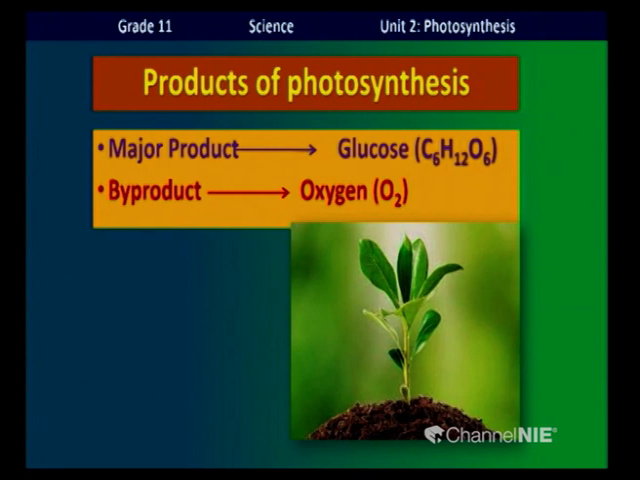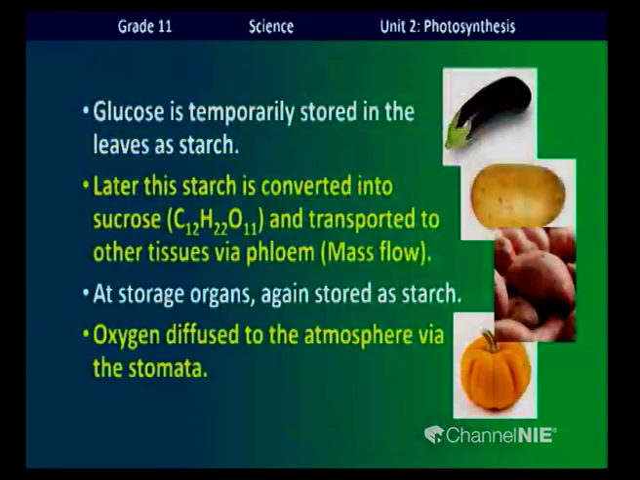Now, let us see what happens to the glucose next. Glucose is produced inside the plant leaf, children, and it is temporarily stored in the plant leaf as starch. Then it is converted into sucrose and transported to the other tissues via phloem. The mechanism is known as mass flow.